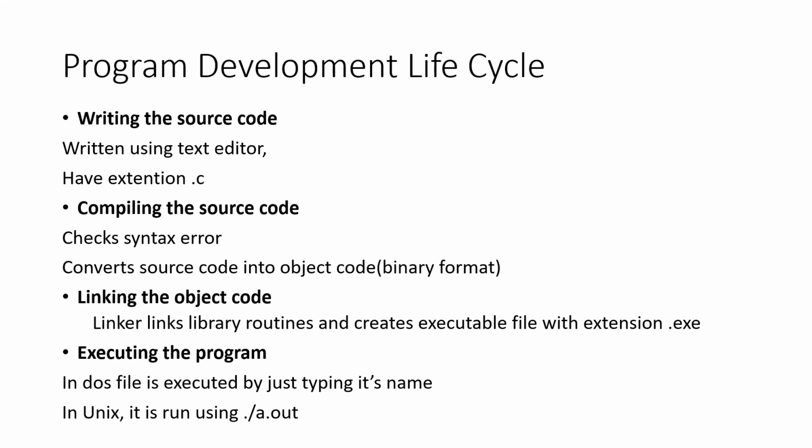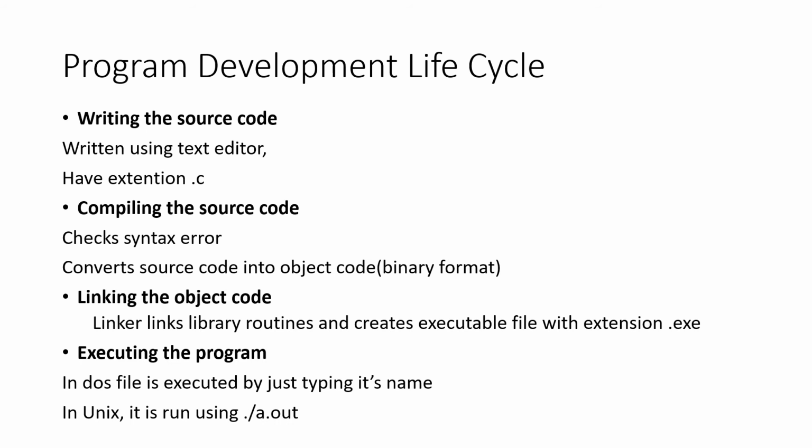Now after writing, you have to compile your source code. What the compiler actually does is check for syntax errors. If there is any syntax error, it will show that error, and you have to rectify those errors. After that, you compile your program again. When your program does not contain any error, it converts the source code. Source code means the code which is written using the C language.